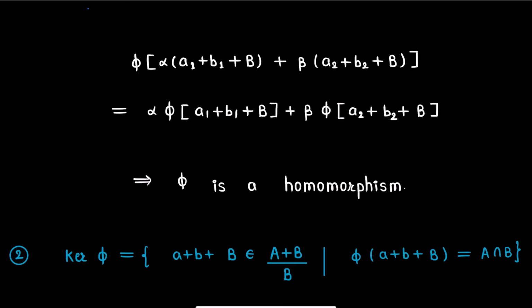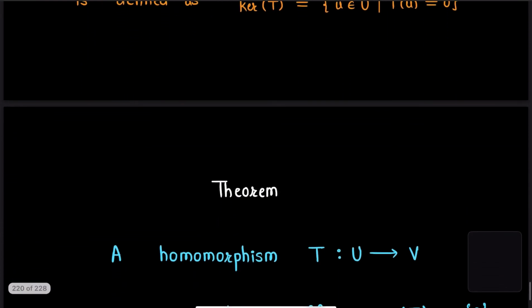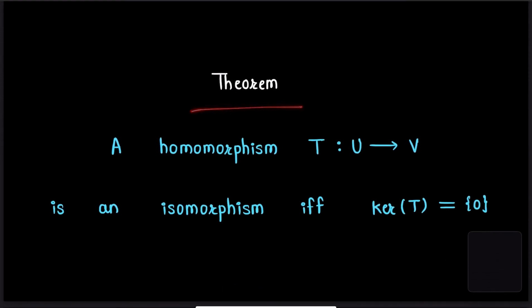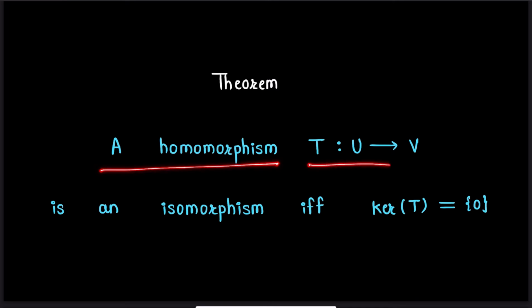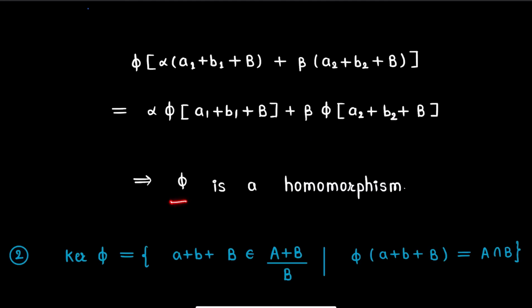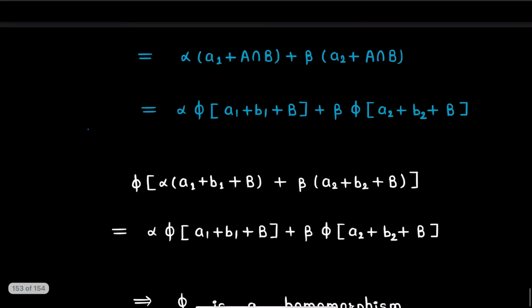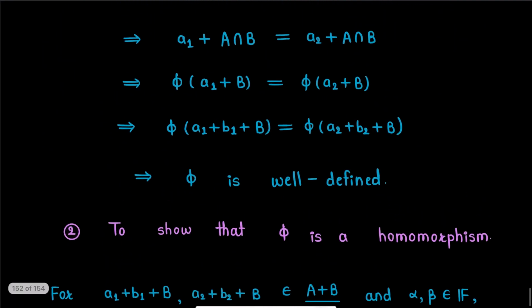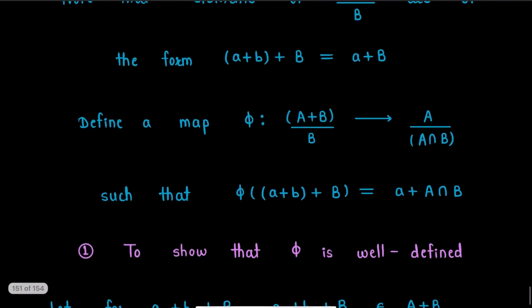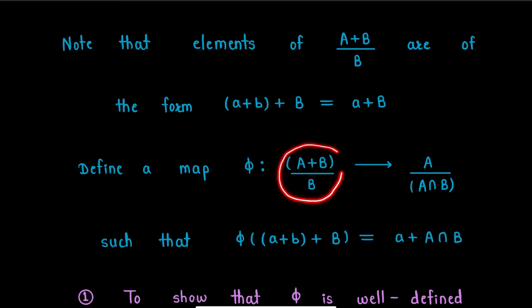To prove this, we will need the theorem which states that a homomorphism T from vector space U to vector space V is an isomorphism if and only if the kernel of T is singleton 0. So here we will show that the kernel of phi is singleton 0, that is the 0 vector of the quotient space (A + B) modulo B. And note that the 0 vector of this quotient space is the subspace B.